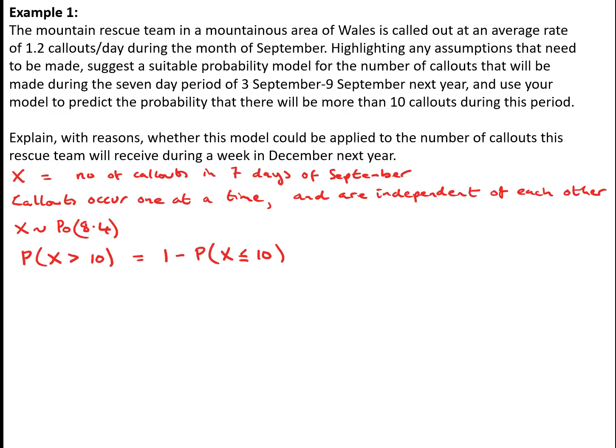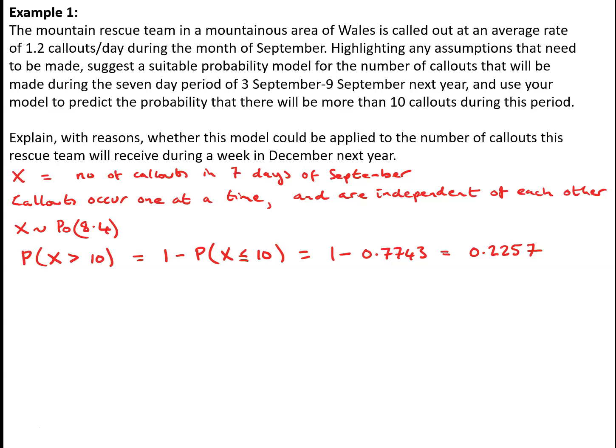The probability that x is greater than 10, that there are more than 10 call-outs, is 1 minus the probability that the number of call-outs is less than or equal to 10. And we can work out the probability that x is less than or equal to 10 using the Poisson distribution on our calculator. The probability that x is less than or equal to 10, if x is Poisson 8.4, is 0.7743, so our required probability is 1 minus 0.7743, in other words 0.2257.